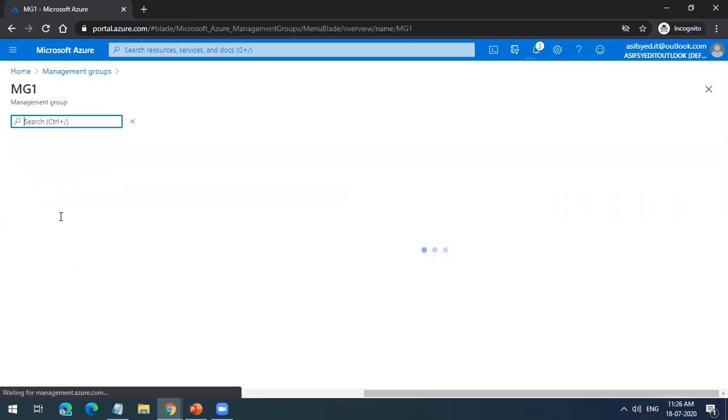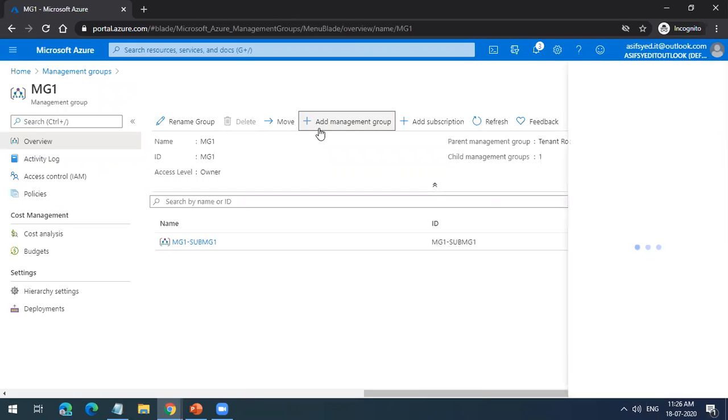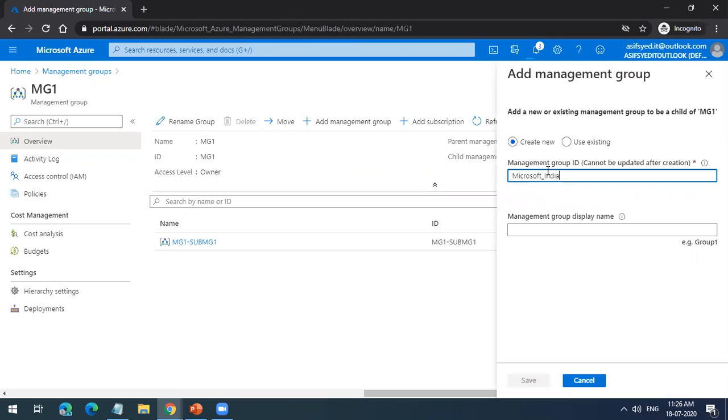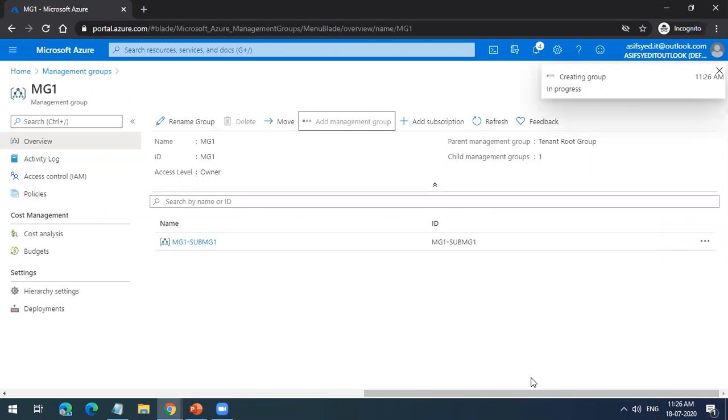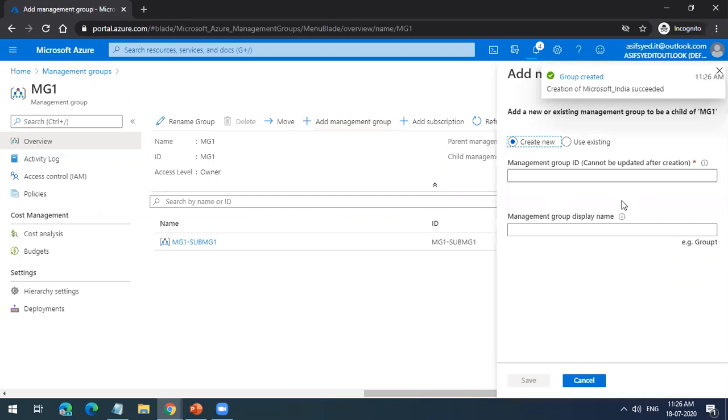We'll add another management group inside Microsoft India, and call it Microsoft India Hyderabad. In a similar way, I can also create one more management group called Bangalore.